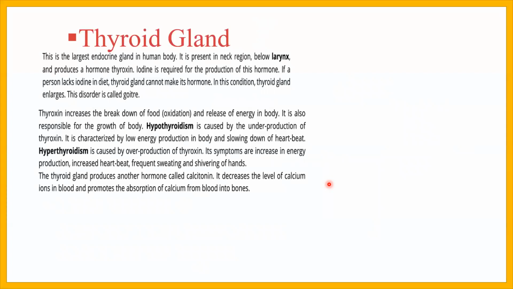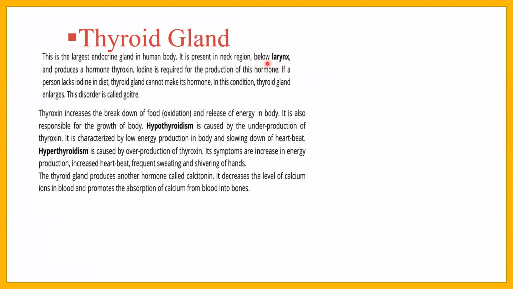Now we will discuss the second gland, called the thyroid gland. This is the largest endocrine gland, not exocrine, in the human body. It is present in the neck region below the larynx. The larynx is a voice box made up of cartilage, present between the pharynx and trachea.